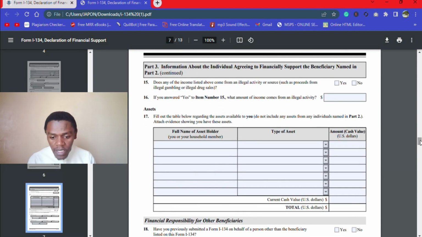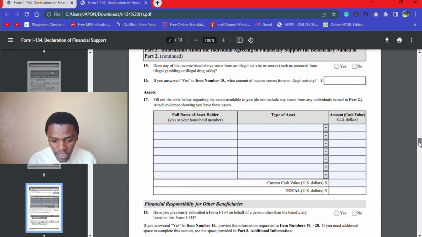And then we have this. Does any of the income come from illegal activity, you as the sponsor? Of course, it will be no, because it won't be wise if you say yes. But if you say yes, depends with you. You give the reason here where you get that illegal income from. But if I were you, I wouldn't have chosen coming from illegal sources.